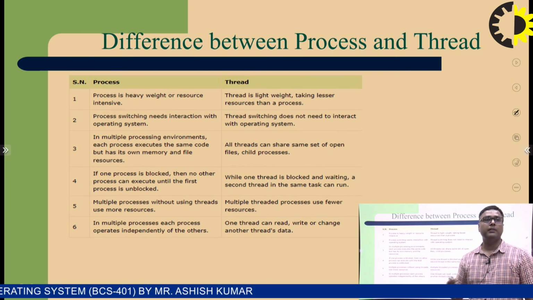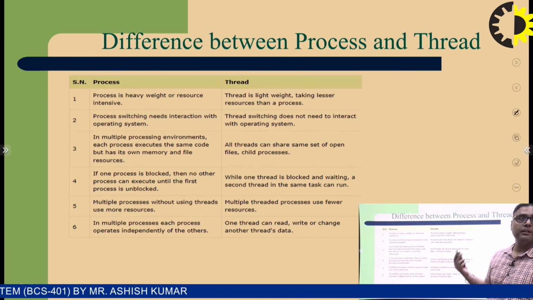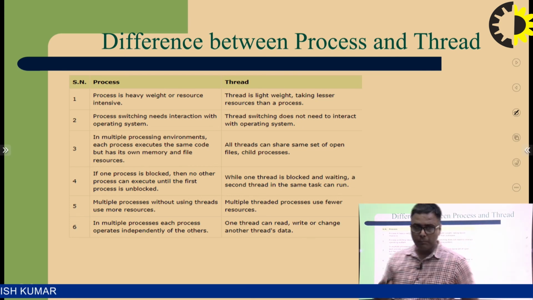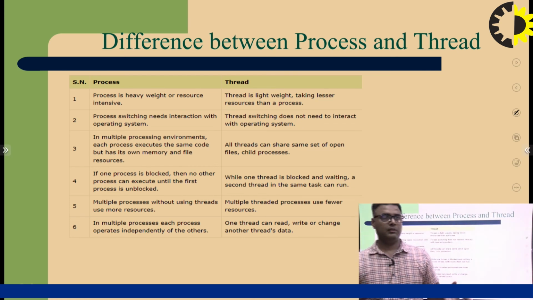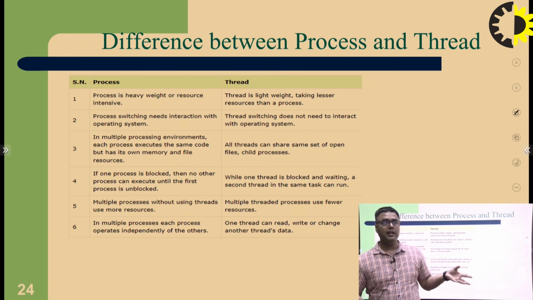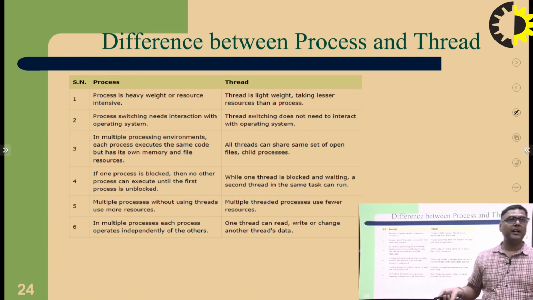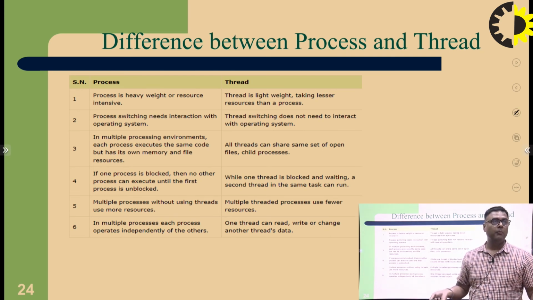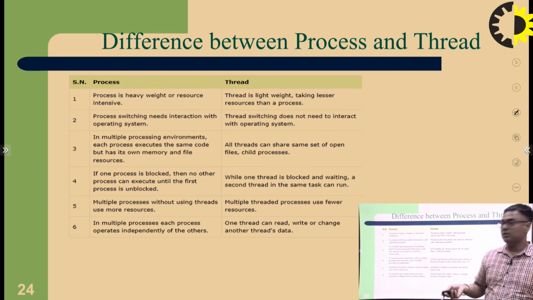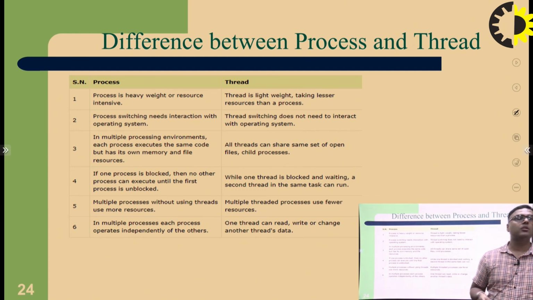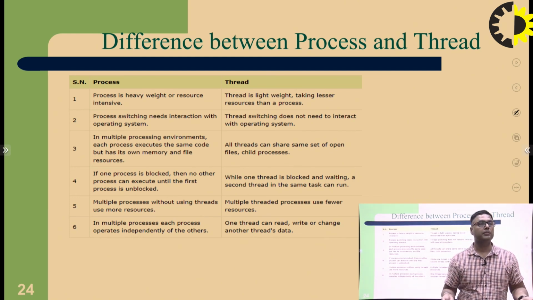Another difference is between process and thread. As you know, a thread is a part of a process. A process is basically heavyweight and resource intensive, and a thread is lightweight, taking fewer resources than a process. Process switching needs interaction with the operating system. Thread switching does not need to interact with the operating system.